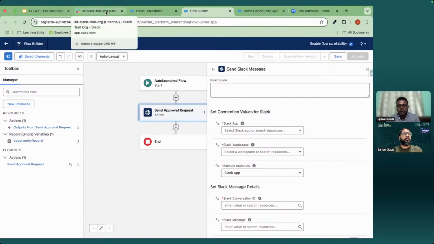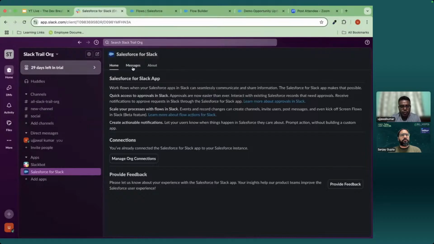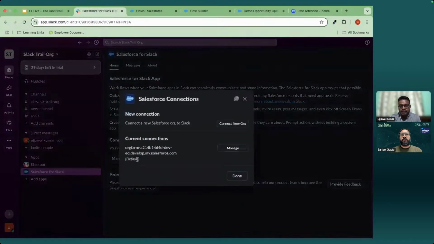If I talk a little bit about this one, in order to send any notification to Slack, you will first have to enable your org for Slack, and you will have to install the Salesforce for Slack app. If you go here to manage org connection, you will see this particular Slack is connected to my org, and you can connect as many orgs as you like, your sandbox as well as your production.